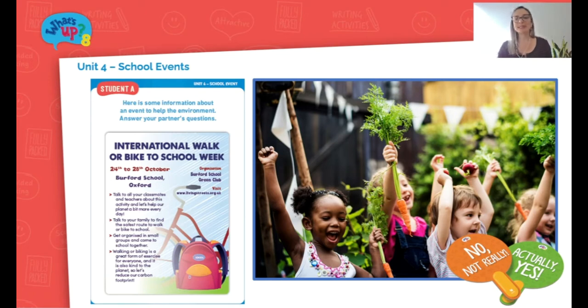And why? Because by the end of this activity, the other students, who will be holding the "actually yes" and "no, not really" paddles, would answer the question of whether they think this event is a good idea to have in school and why not. So again, we're using the paddles here to create further discussion in the classroom, to get the students speaking.